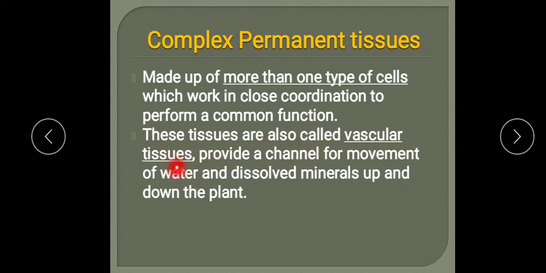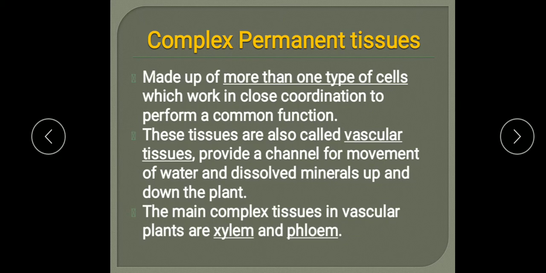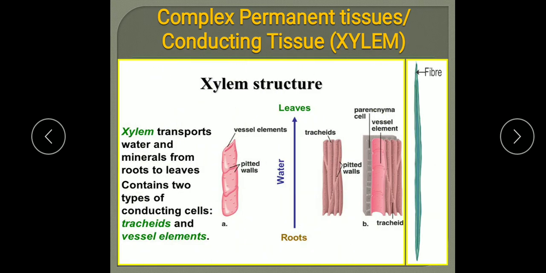These tissues are also known as vascular tissues, and provide a channel for movement of water and dissolved minerals up and down the plant. So these tissues are responsible for conducting water, minerals and food also. So they are known as vascular tissues, and also as conducting tissue, as they conduct all the substances in the plant parts. The main complex tissues are xylem and phloem. Let us see what xylem and phloem are, the conducting tissues, their components and their function.